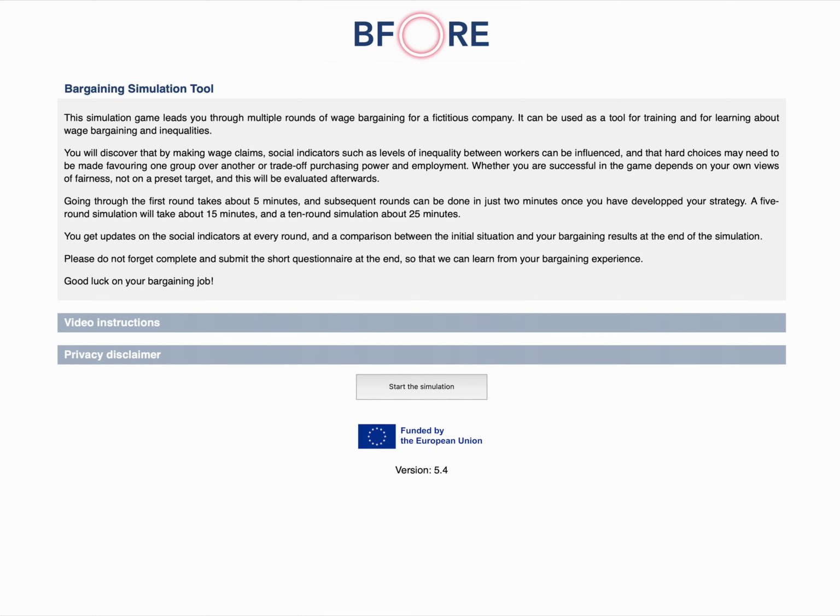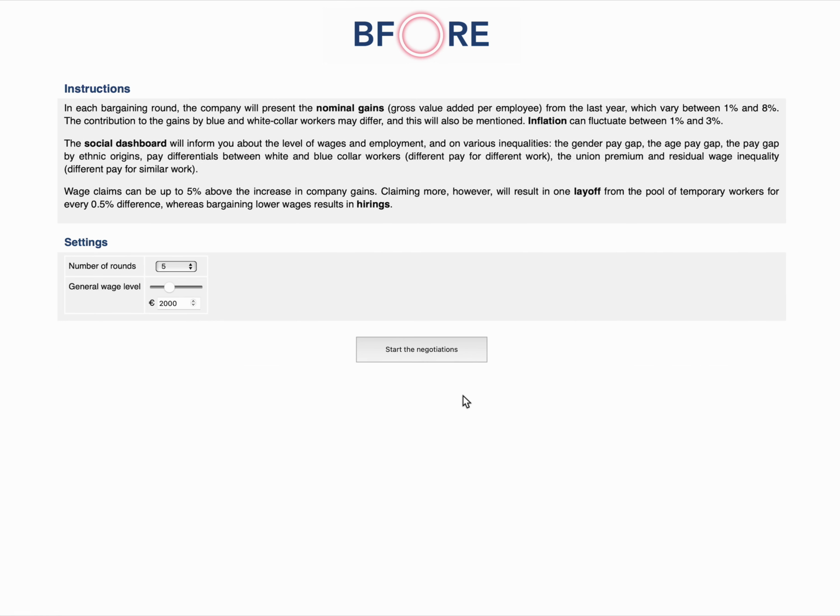This is a short tutorial for the bargaining simulation tool. In the short tutorial, we'll dive straight into it. So let's start the simulation. I want to go through 2 rounds of wage bargaining, and I'll set the general wage level at 3,500 euros. This is the gross wage level and it's reflective of the Belgian labor market's wages.